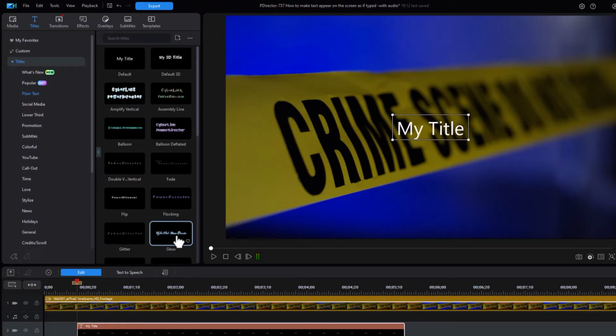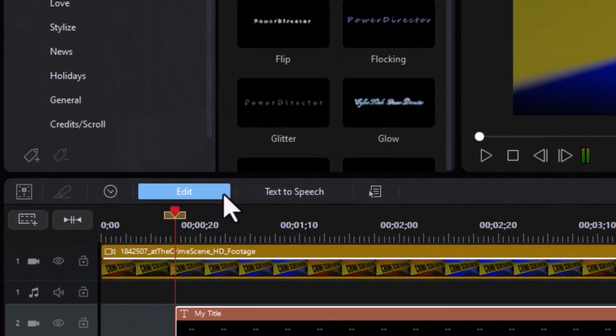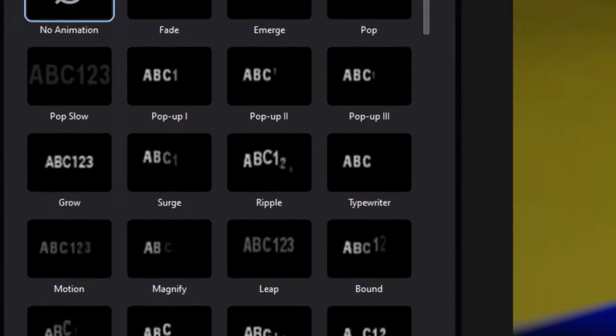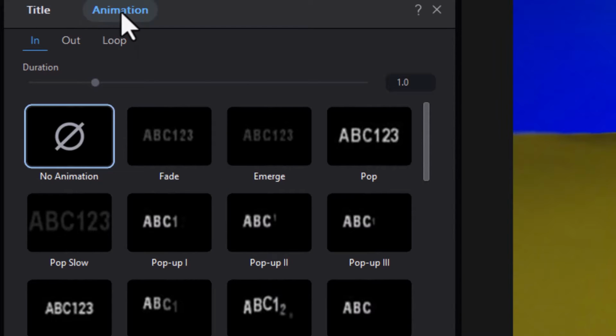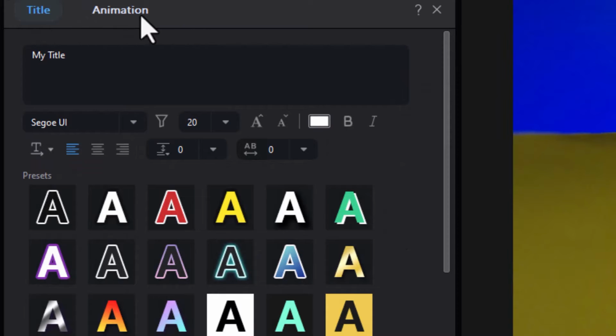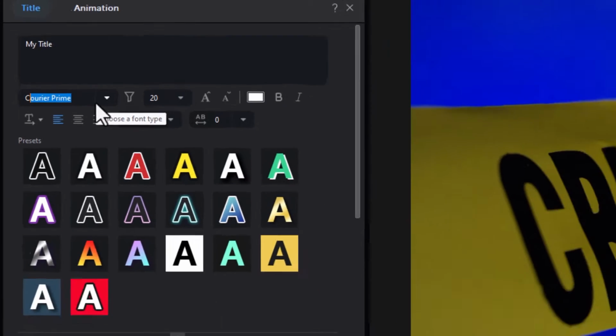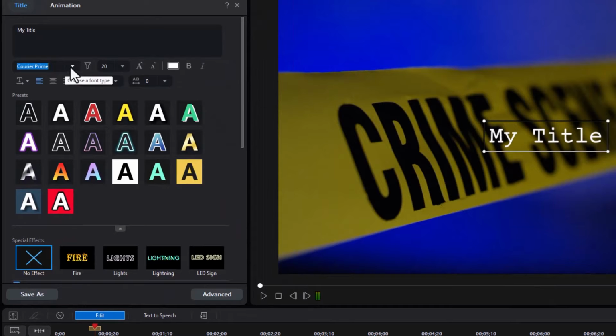Then I have to make some changes. To do that, I click on the blue edit button above the timeline. And here I have animation options and title options. Let's work on title options first. I want to change the font to look kind of old-fashioned. So Courier is a font that most Windows systems have. I'm going to type in C. Here mine happens to be Courier Prime. That's good enough. I'll press enter. And now I've got that old style title text on the screen.